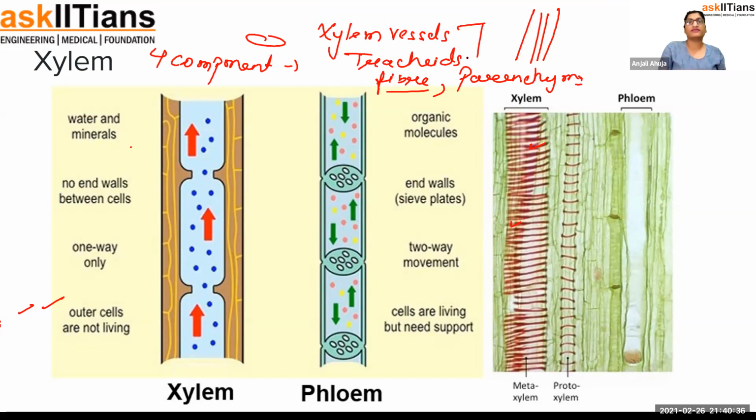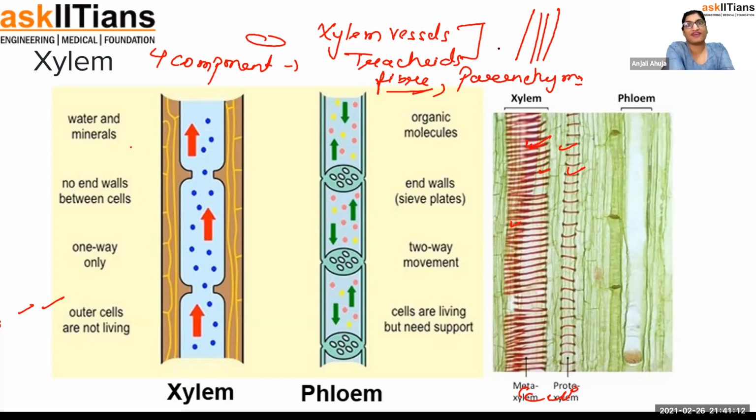Mainly water is moving in the vessel and trachea. The diagram that you see, you don't have to see metaxylem, protoxylem. This is actually a trachea and vessel. Vessel is like with a more diameter and trachea is like with the less diameter. But this is the one through which water is moving. And fiber is kind of fiber thing. You must have seen many fibrous product. There is a hand fan fiber. There's many product in hand, jute bags, wooden chair and all. They are not actually properly wooden. They are the fibers. Nothing but the xylem and phloem fiber.